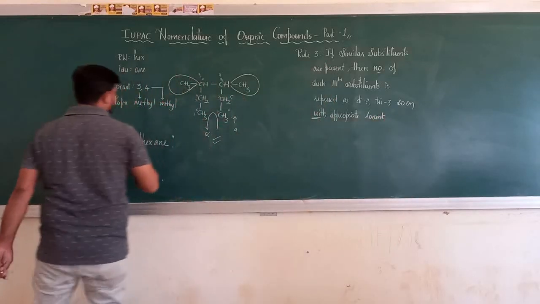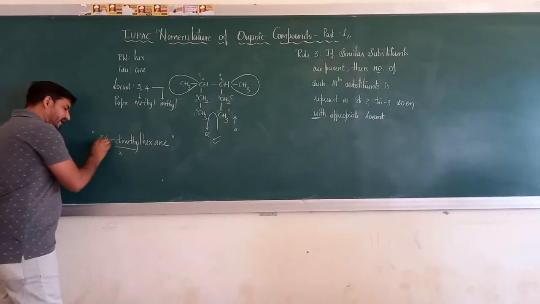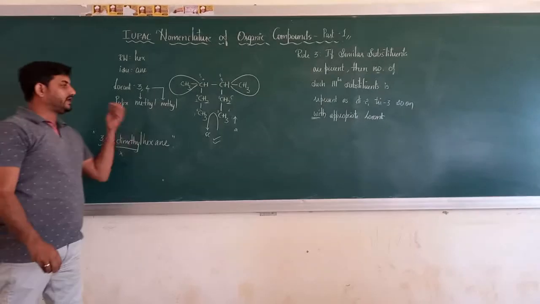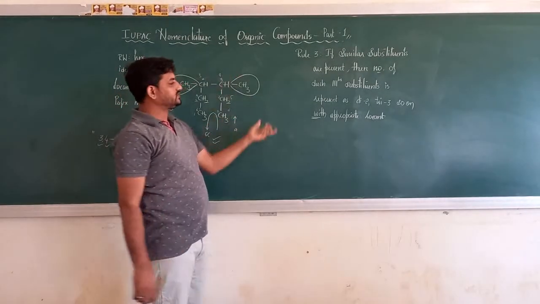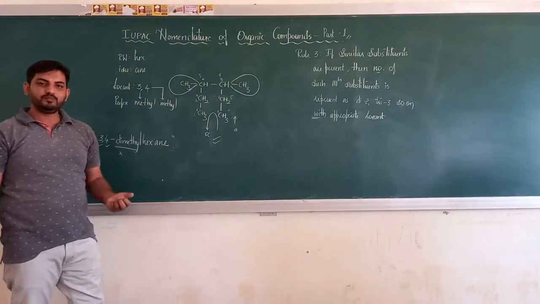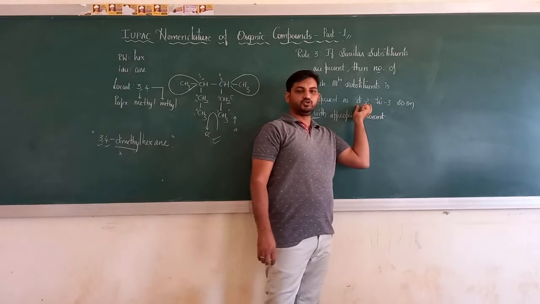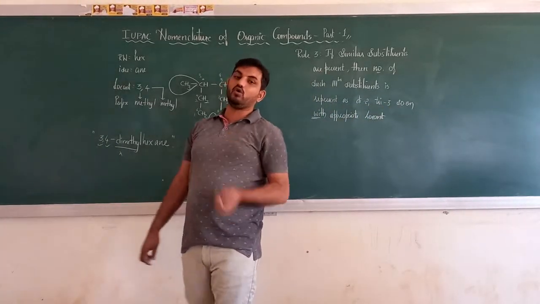You must give the locant. If I say 3,4 and give only dimethyl, I have to give the proper address, the third carbon and the fourth carbon, when I write the locations. I hope I have made this third rule clear. If similar substituents are present multiple times, then the number is di if present 2 times, tri if present 3 times, and so on.